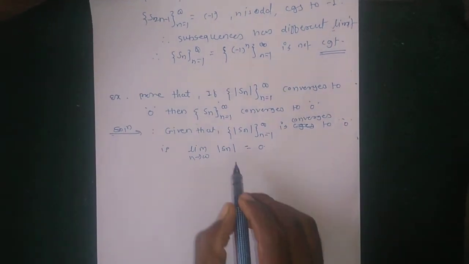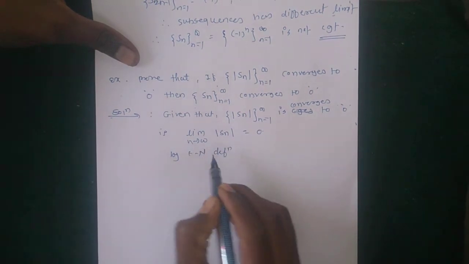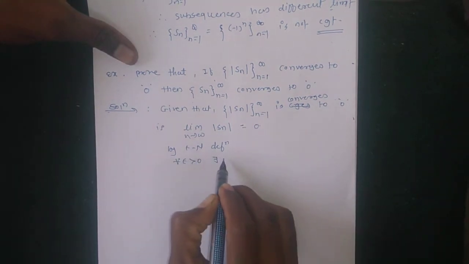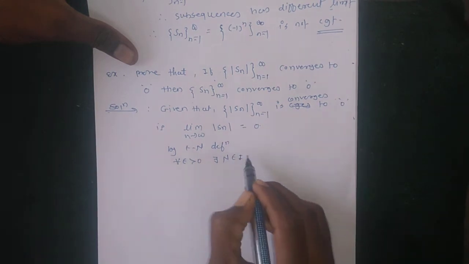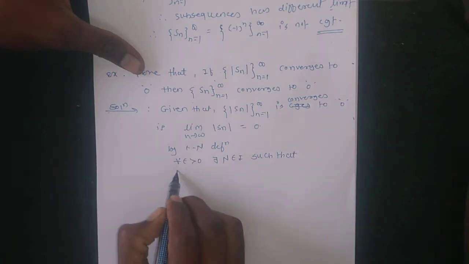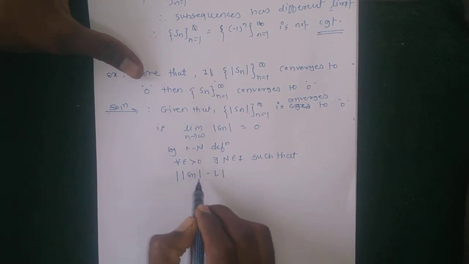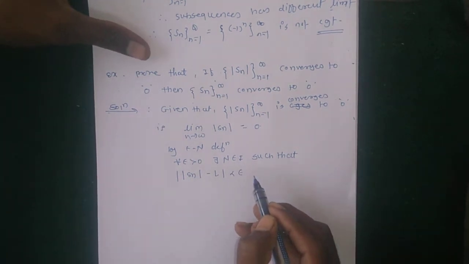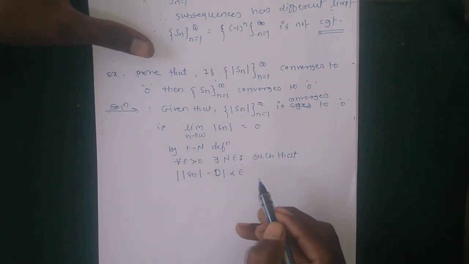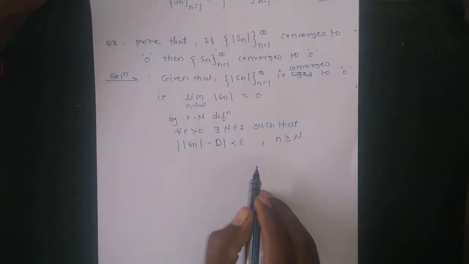So by the epsilon-N definition, for all epsilon greater than 0 there exists a positive integer N such that ||Sn| minus L| is less than epsilon. Here L is 0, the limit is 0, so it is less than epsilon whenever n is greater or equal to N.